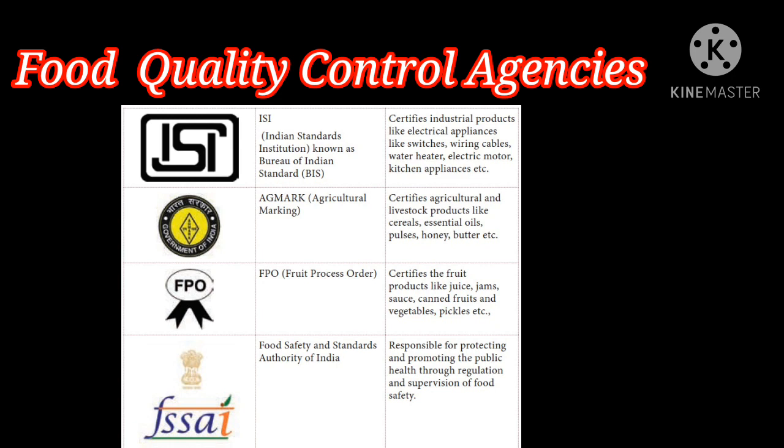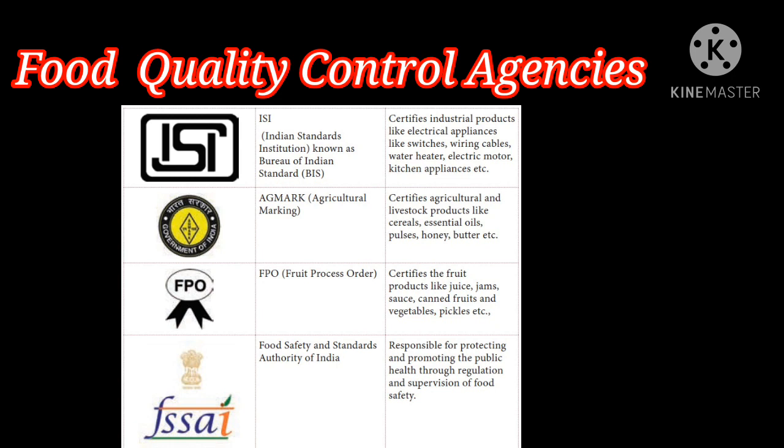First one, ISI, Indian Standards Institution. So what is the role of ISI? It certifies industrial products like electrical appliances. So electrical appliances, what are they? Switches, wiring cables, water heater, electric motor, kitchen appliances.